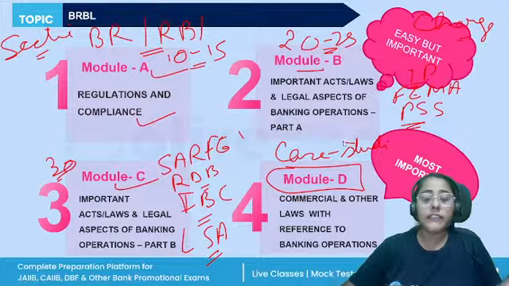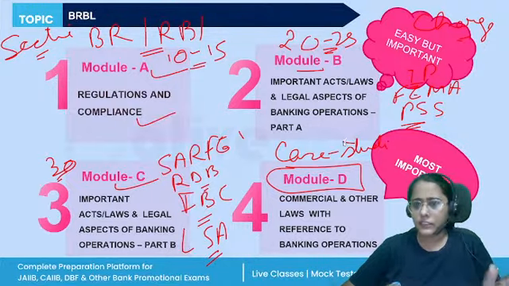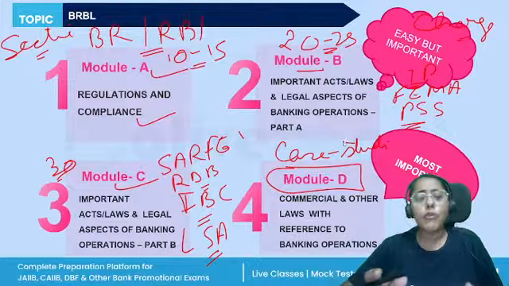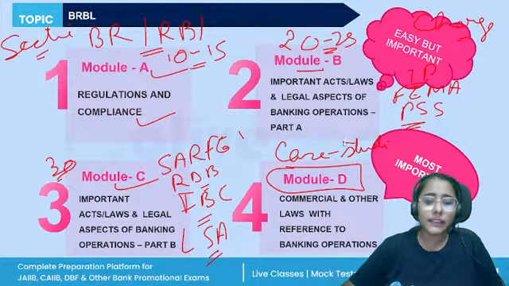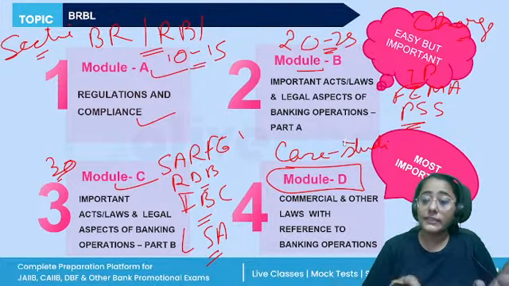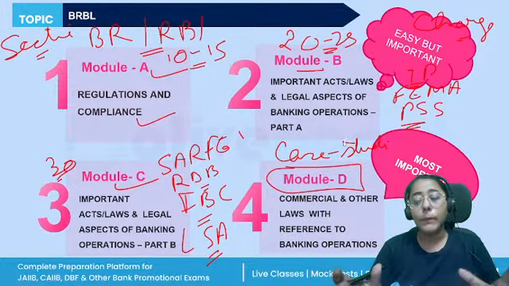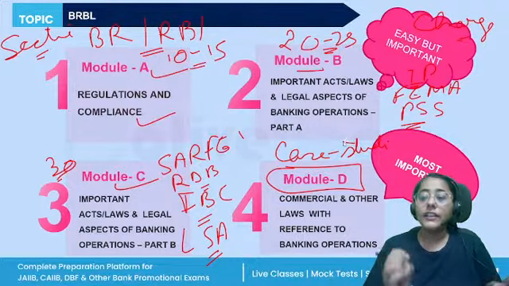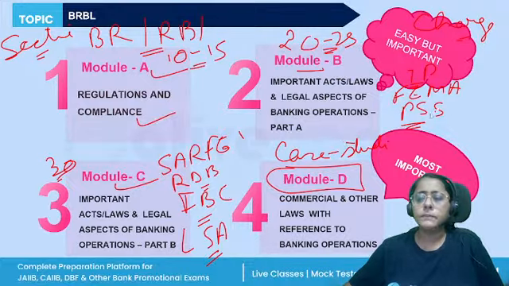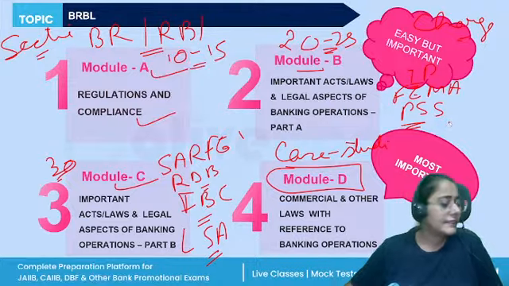When you're revising, start with your module A and finish it. It is rather simple. Then move on to module B. You'll be able to complete it in 2 or 3 hours. And then module C and D. Devote the maximum time towards module C and D because case study questions are asked and these are scoring. If you understand how to solve the case studies, how to approach them, if you have a clear understanding of these acts, you'll be easily able to score full marks in these case studies.